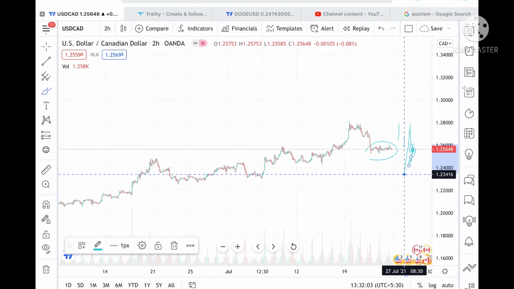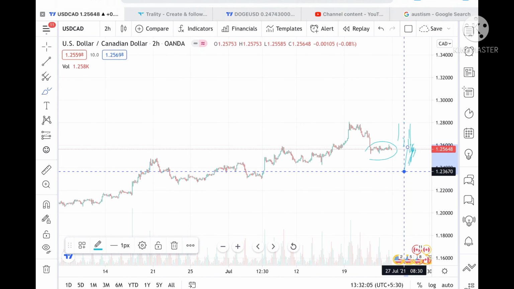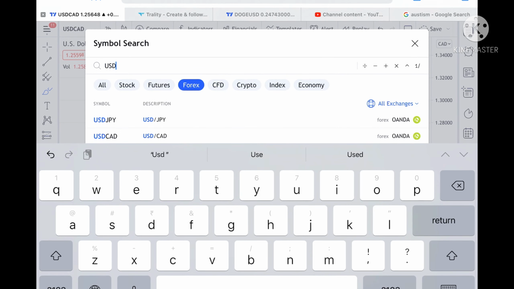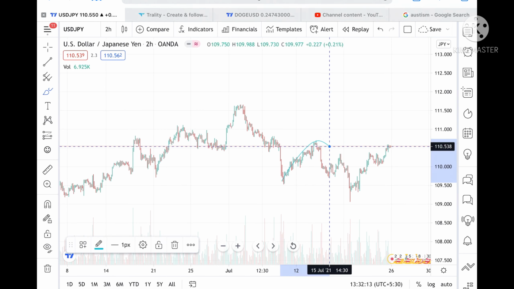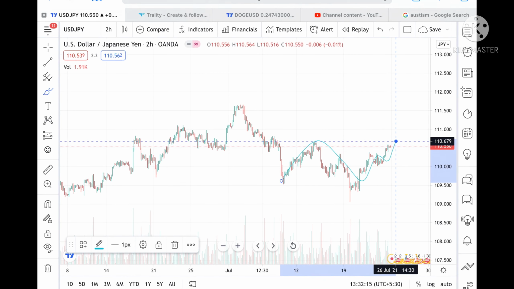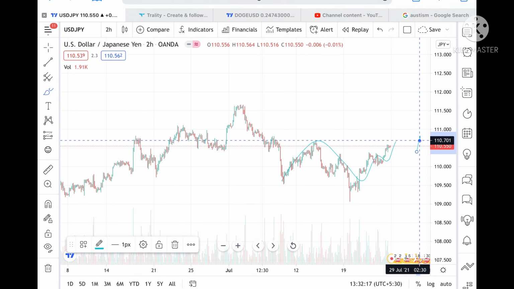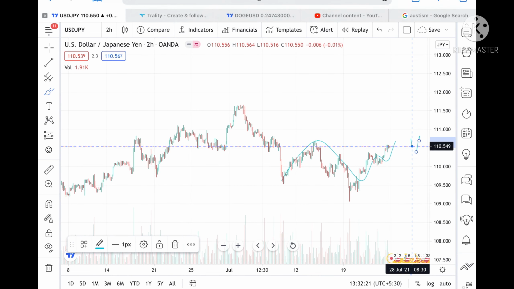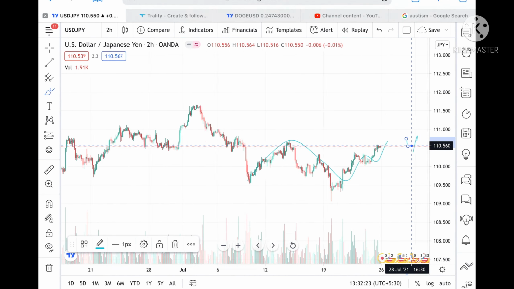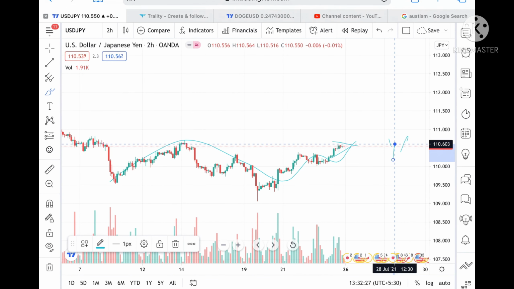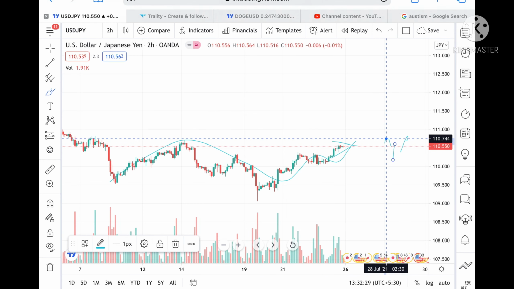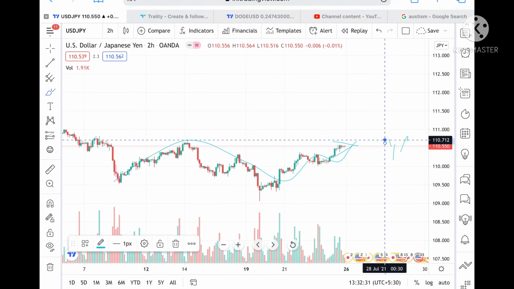If I talk to you about USD JPY, see the USD JPY chart, we can see it is volatile, but it is trying to move up. The main resistance we are facing is at around 110.701. We can see that this pattern is creating here, so chances will be very high that if it crosses the level of 110.603, it can touch a level of 110.712, and once this level is tested twice, chances will be very high that it can touch a level